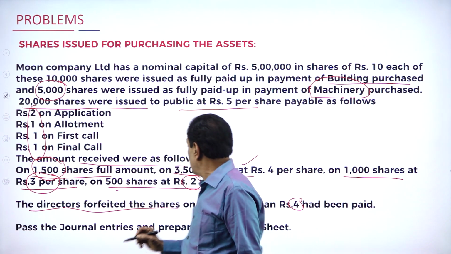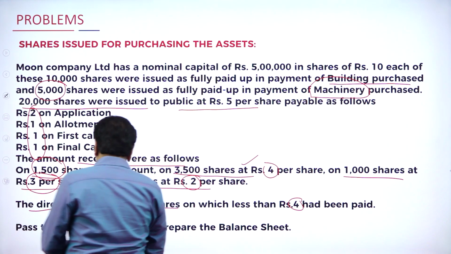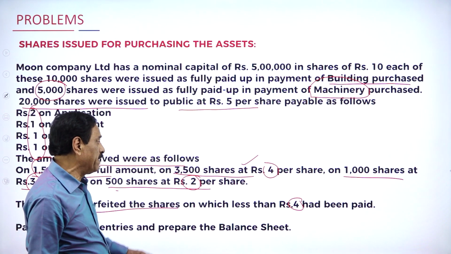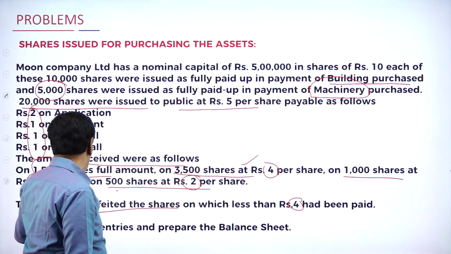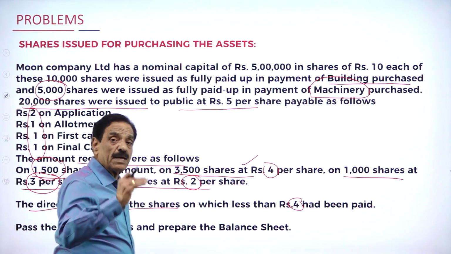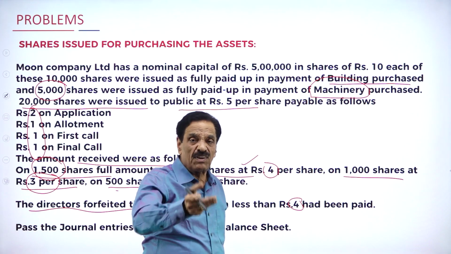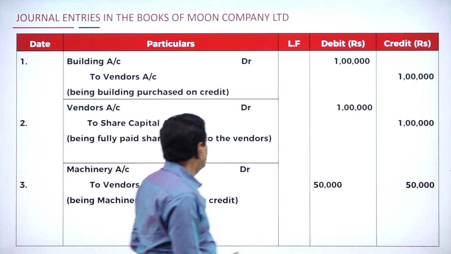For the others, the director forfeits the shares on which less than 4 has been paid. The 3,500 man's share is not forfeited. How many shares were cancelled out? 1,000 plus another 500, that is 1,500. They paid less than rupees 4, so their shares have been cancelled out. Forfeited means cancelled out. I'll explain how the entry goes.